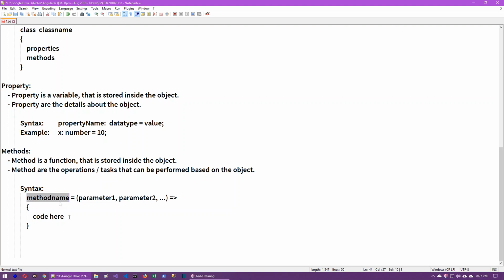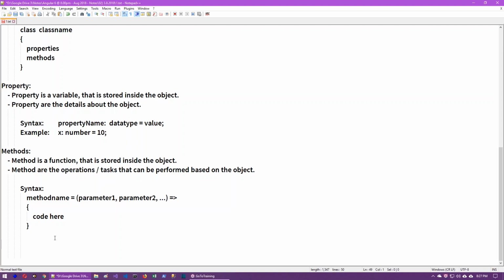For example, I just want to square the n value, square the 5. You want to square the number 5. Square means 5 into 5. So what will you do? First you receive my input, that is 5. Then you calculate 5 into 5. Then the answer you found is 25. Then you speak out 25. So first you are receiving something, doing the process, providing the result. So that is an example of a method.